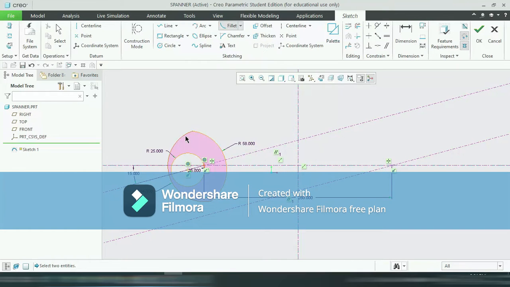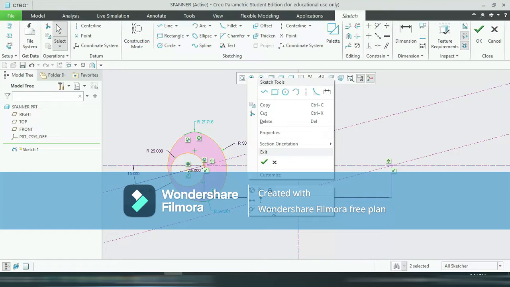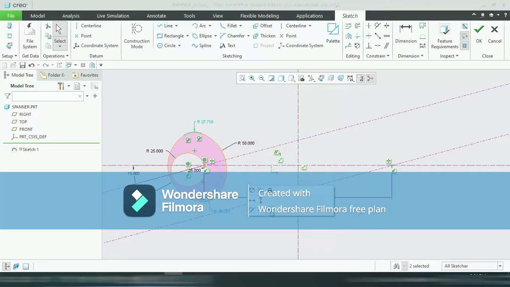So first select this one, after that this one, this one. Okay. So again click right button and click on the equal sign. That is, these two curves are equal and having radius 29. So give the radius here 29.